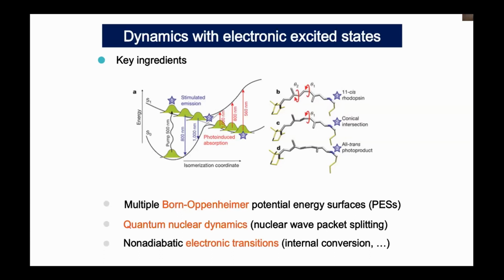So there are many possible ways to handle this problem, such as Ehrenfest dynamics or surface hopping dynamics. However, these approaches have quite critical problem, which is called overcoherence problem, which keeps the electron wave function always in coherent state after non-adiabatic crossing. So this is quite crucial for the long-time simulation of this mixed quantum classical dynamics. Thus, we need another approach by keeping this mixed quantum classical concept.